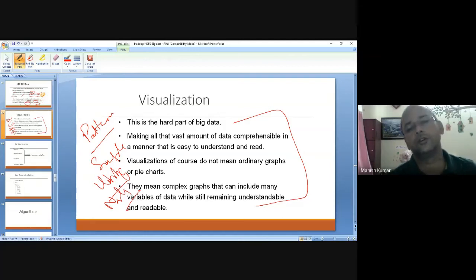So we have certain application programs where you can visualize the data so that it can be easily understood and easily used for decisions. Okay, so it is actually talking about improving the readability of the pattern.